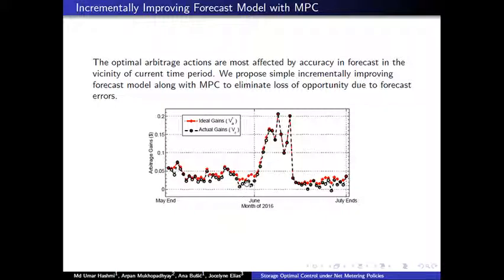So we can see that the effects of inaccuracy of information can be aptly mitigated by incrementally improving the forecast model plus model predictive control.